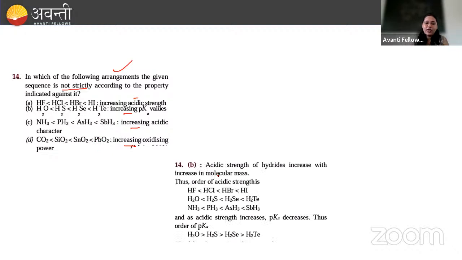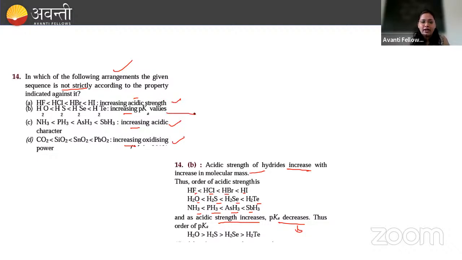See, acidic strength of hydrides increases with increase in their molecular mass. ठीक है, तो उनकी एसिडिक स्ट्रेंथ बढ़ रही है, देखिए यहाँ पे HF, HCl, HBr, HI, H2O, H2S, H2Se, H2 tellurium, as well as NH3, PH3, AsH3, SbH3. And as acidic strength increases, pK value is going to decrease. ये जो तीन वैल्यूज है ना, ये भी बराबर है, ये भी बराबर है, ये भी बराबर है.